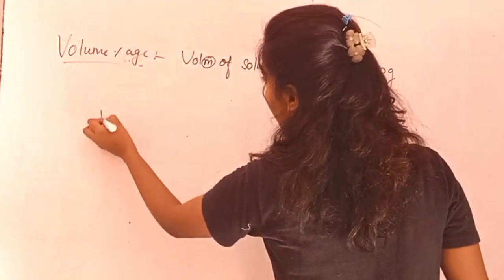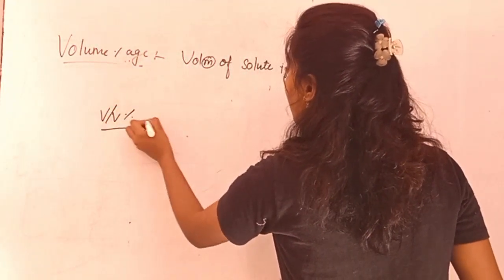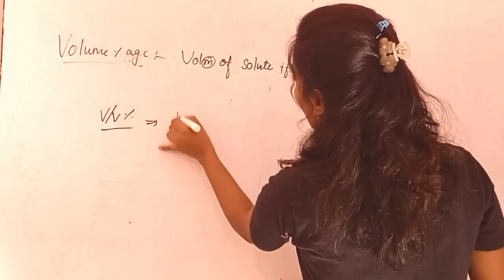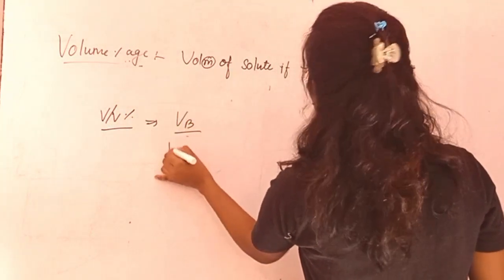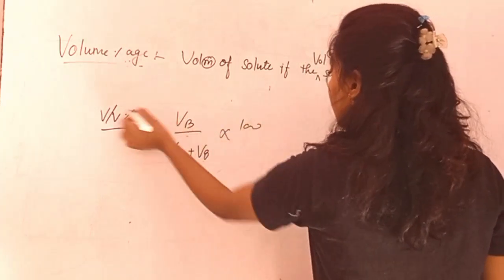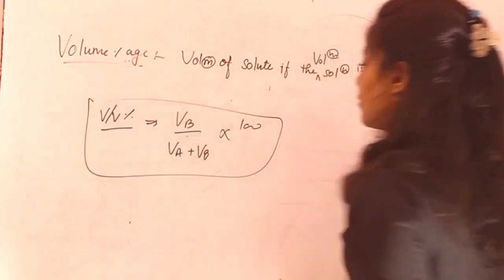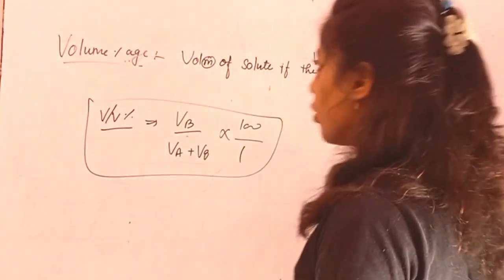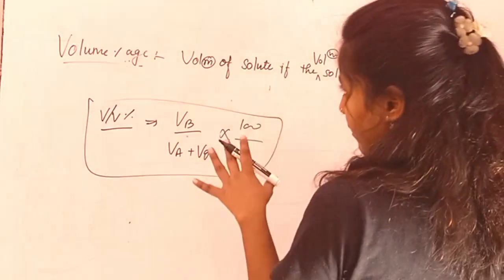How is it written? V by V percentage is equal to the volume of solute upon the volume of solution, that is your total volume, into 100 for the percentage, and that is your formula. Simple as that. I hope you understand what is meant by volume percentage.